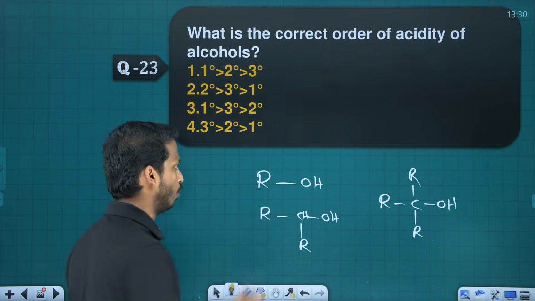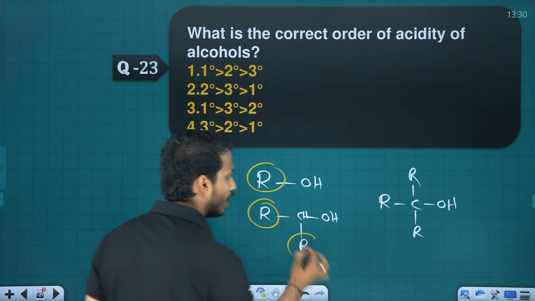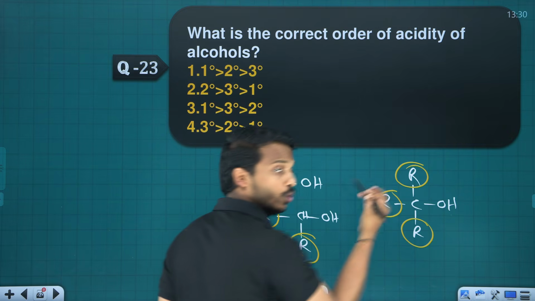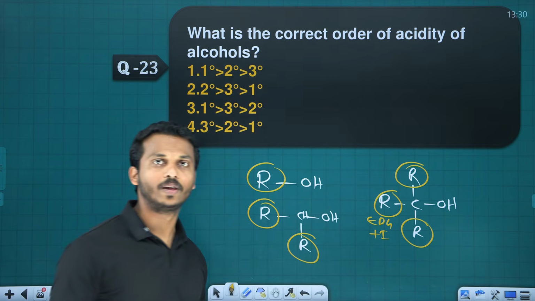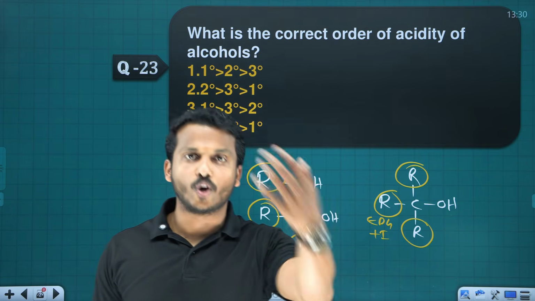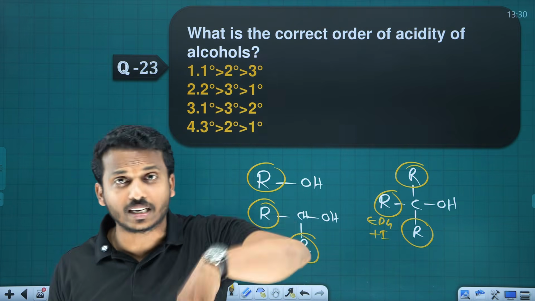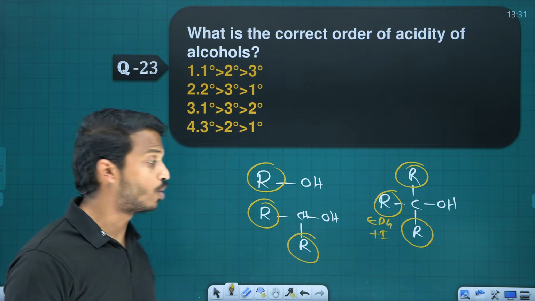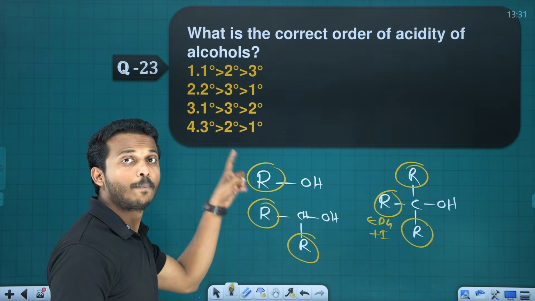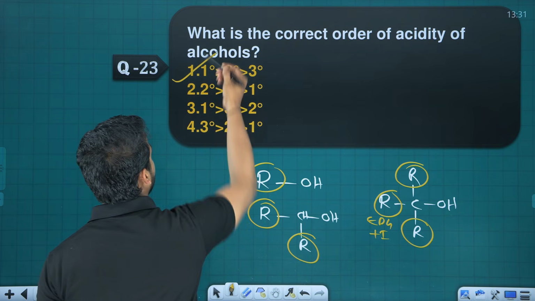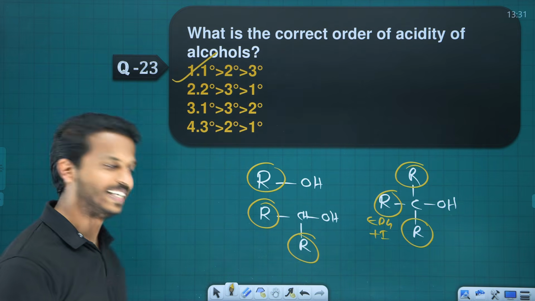The number of alkyl groups. Only one alkyl group, two alkyl groups, three alkyl groups. You know, alkyl groups are EDG, plus I effect. Alkyl groups are electron donating groups. They will decrease the acidity. So where more alkyl groups, there less acidity. So what is the order? Primary greater than secondary greater than tertiary is the order of acidity.